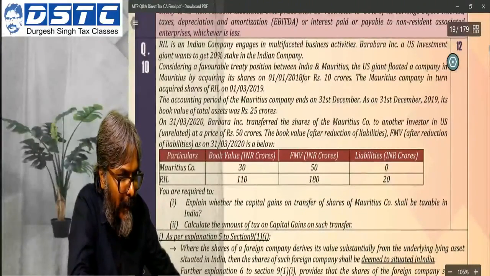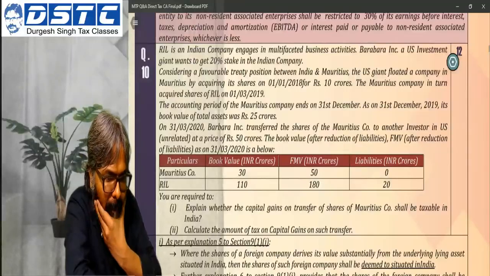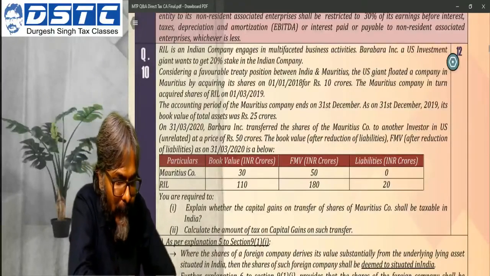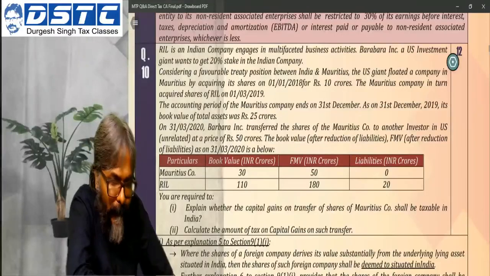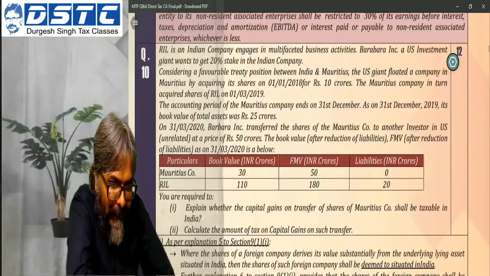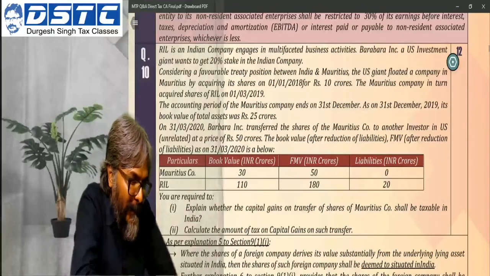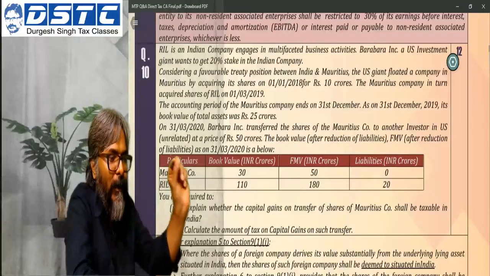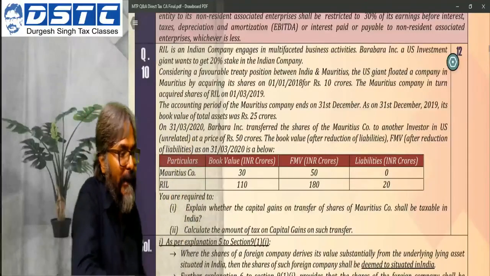Question number 10. RIL is an Indian company engaged in multifaceted business activities. Barbara Inc., a US investment giant, wants to get a 20% stake in the Indian company.